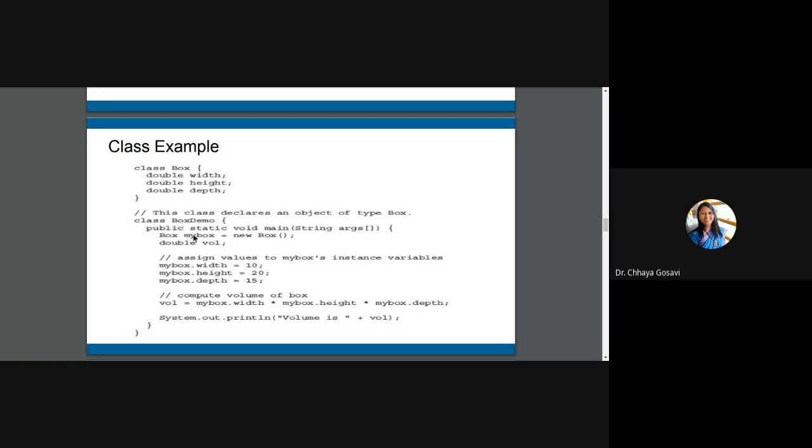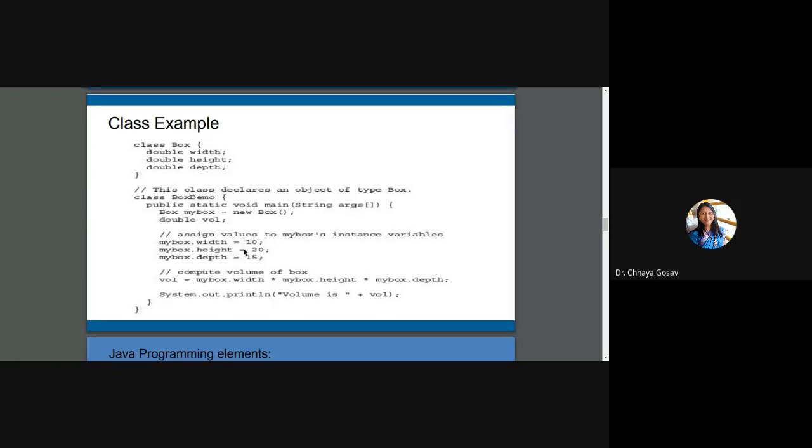I'm creating an object. How to create object? Class name, that is box, then object name, my box is equal to new box and opening and closing bracket. So here we are not passing any variable. So this will call default constructor. And then I'm defining a variable here, double volume. I want to calculate volume of this box.